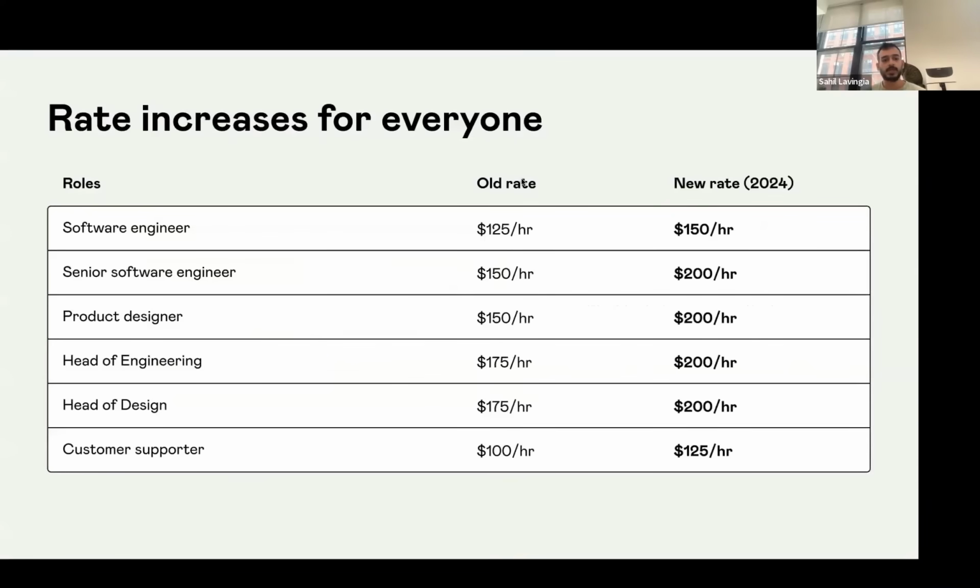Some company level updates first. Everyone got a rate increase. So this is nice. This is the old rates and then the new rates. The way this is possible is because we used to do something called a bonus where we would give everyone an option bonus at the end of the year. So if you bill, let's say $100,000, you just got a bonus at the end of the year. There was no opt-in. You couldn't lean in or out of it. Everyone just signed up for the same level of risk.